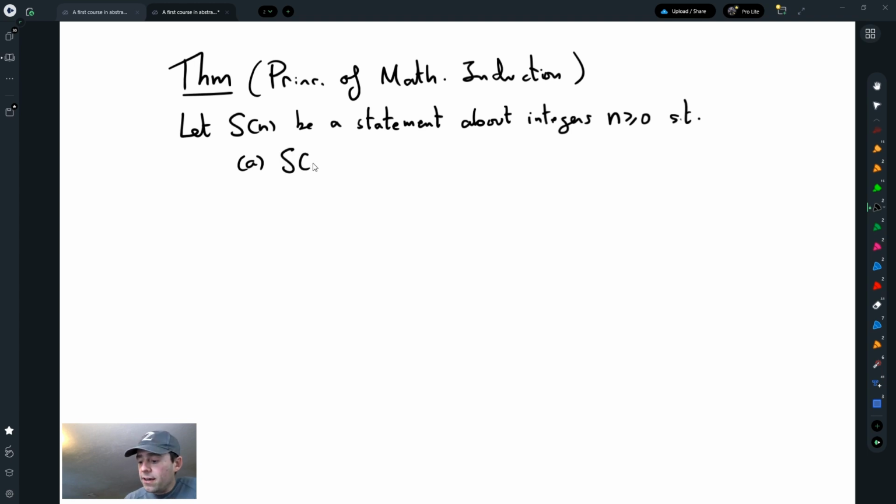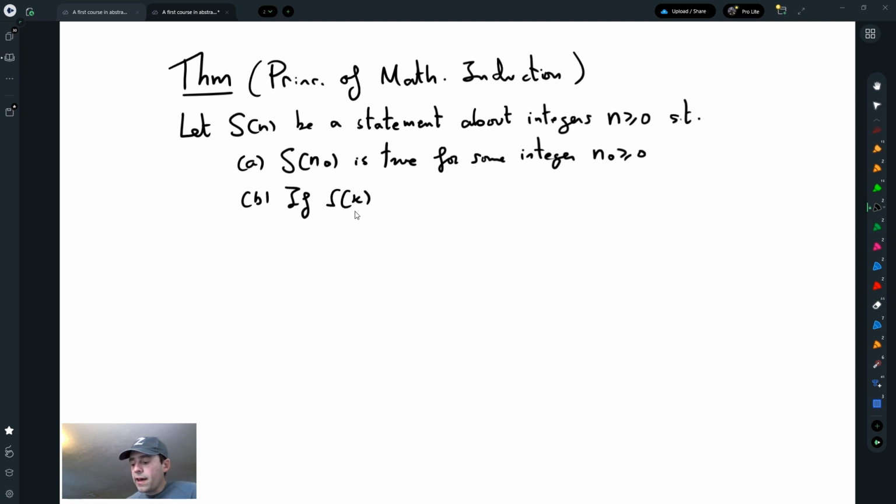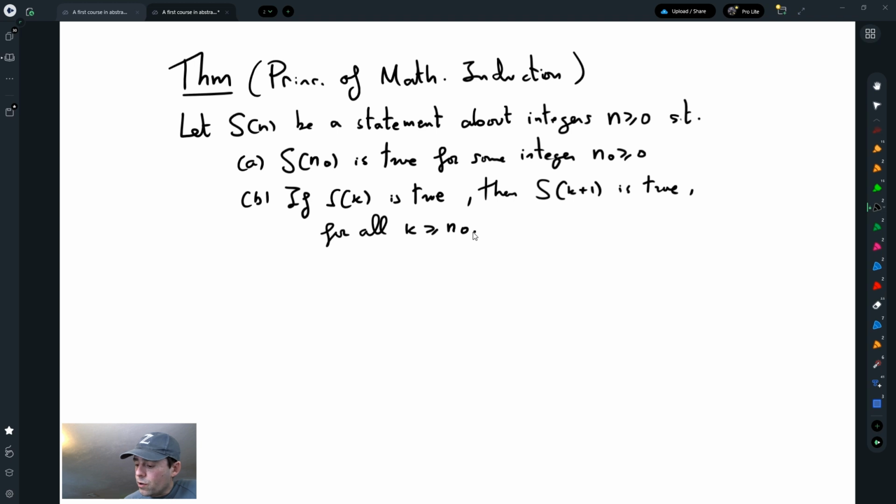A, the base case: there is an integer n0 for which S(n0) is true. And B, every time S(k) is true, then it is true for the next one, S(k+1). And that has to hold for all k bigger or equal to n0.